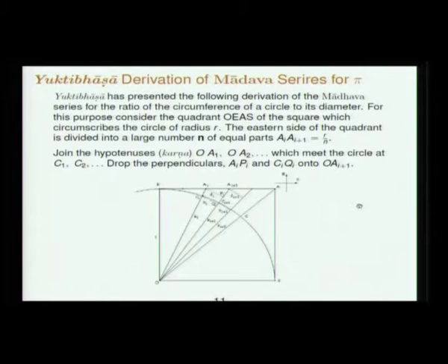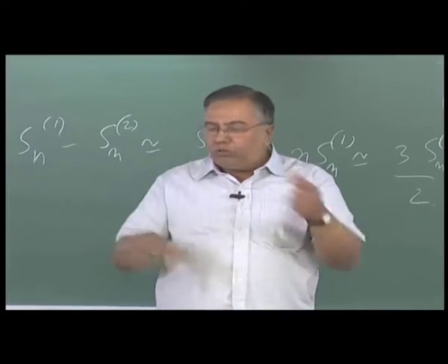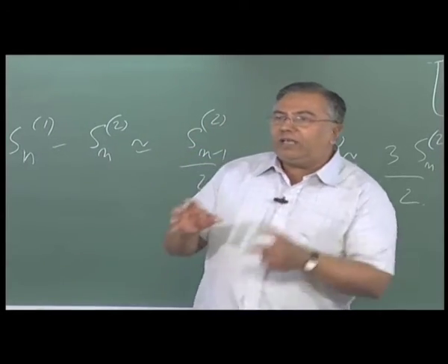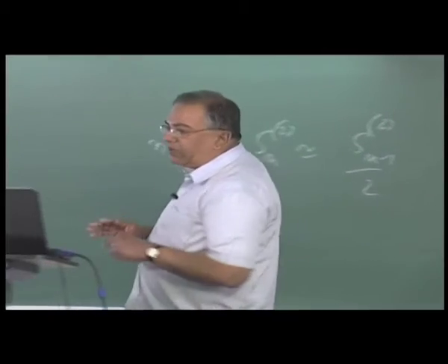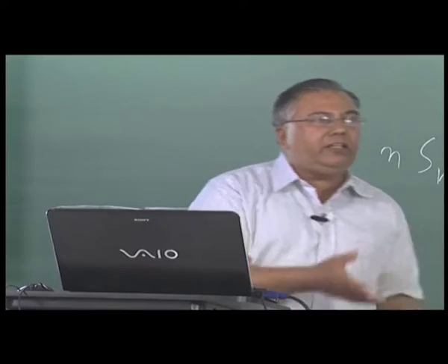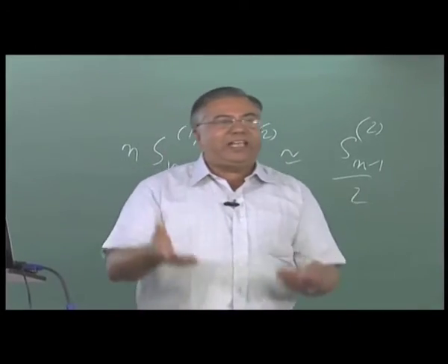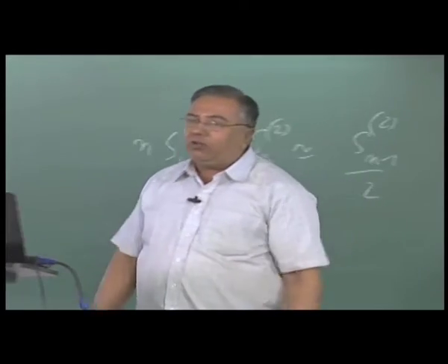So now the derivation of the Madhava series for pi. So what is done? The first part is a purely geometrical argument, converting the length of an arc into an algebraic expression through the use of geometry. And as you can see how sophisticatedly Indians were arguing with geometrical magnitudes, you can see here how they convert it into an algebraic expression, and then a limit of that algebraic expression is taken for large n, which is where calculus comes in.